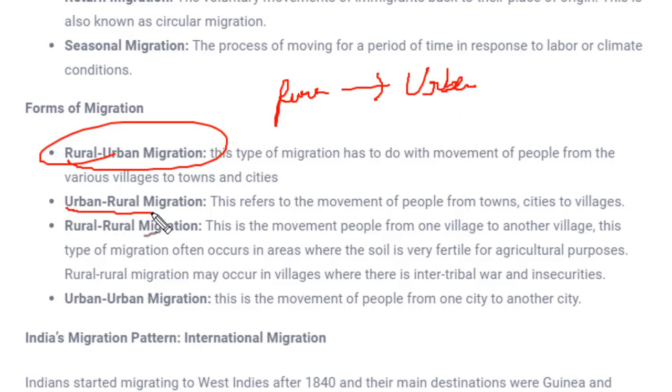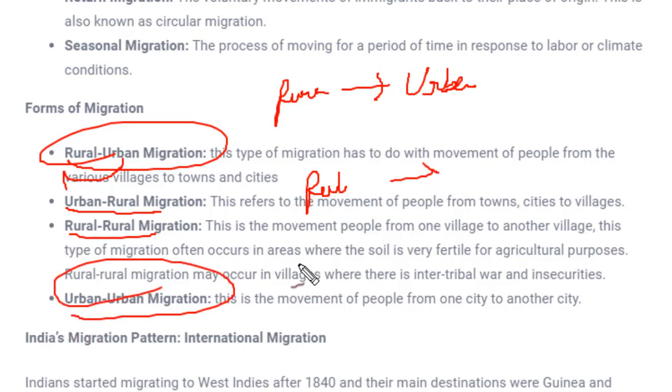Next is urban rural migration. Again the same, people moving from urban to rural. Rural rural migration means people moving from one rural area to another rural area. And the last is urban urban migration. That means people moving from one city to another city.